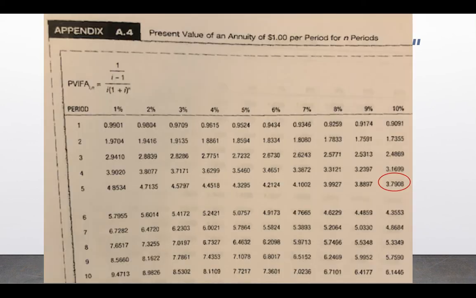Okay, again, we can use our handy formula there, or we can use our last appendix for time value of money, which is A4. So A4 in the back of your book gives us present value of an annuity, right? In this case, we know the agent was assigning a 10% discount rate, so we go all the way down here to 10%. We know it was a 5-year period, so we find our cross number here, and we find a multiplier of 3.7908.